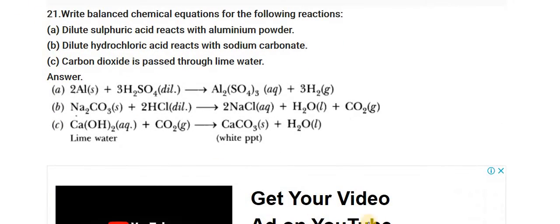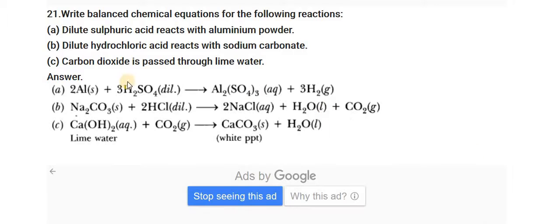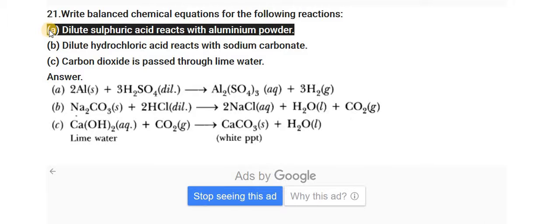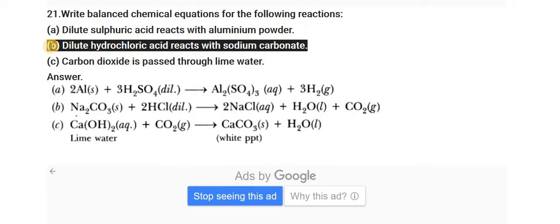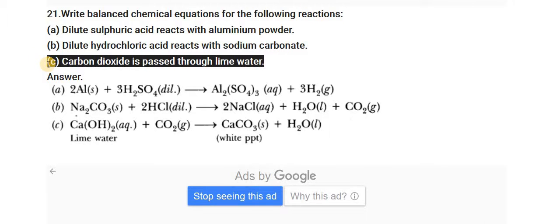Question number 21: write the balanced chemical equation for the following reactions. The first one is dilute sulfuric acid reacting with aluminium powder. The second one is dilute hydrochloric acid reacting with sodium carbonate. The third one is carbon dioxide being passed through lime water.